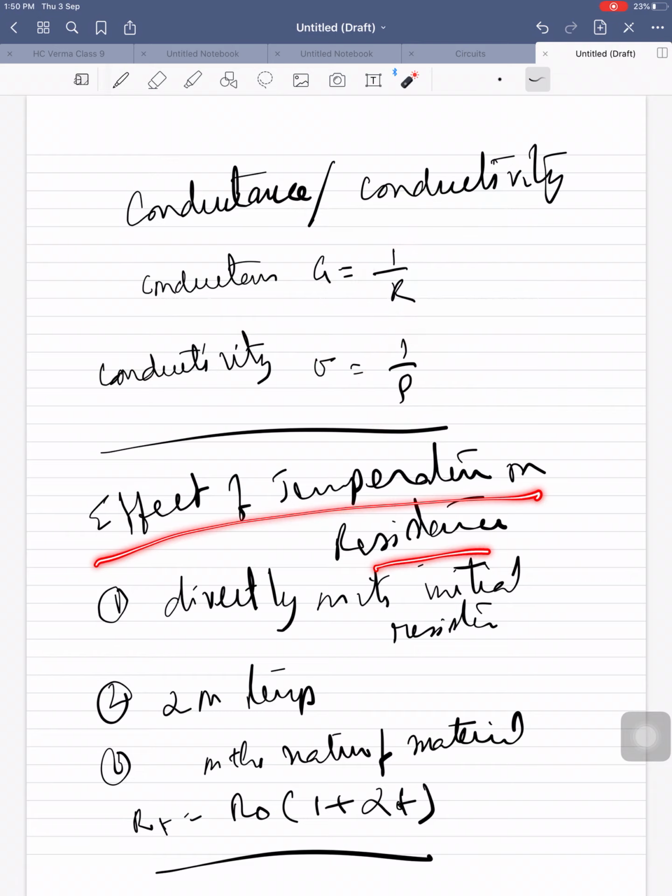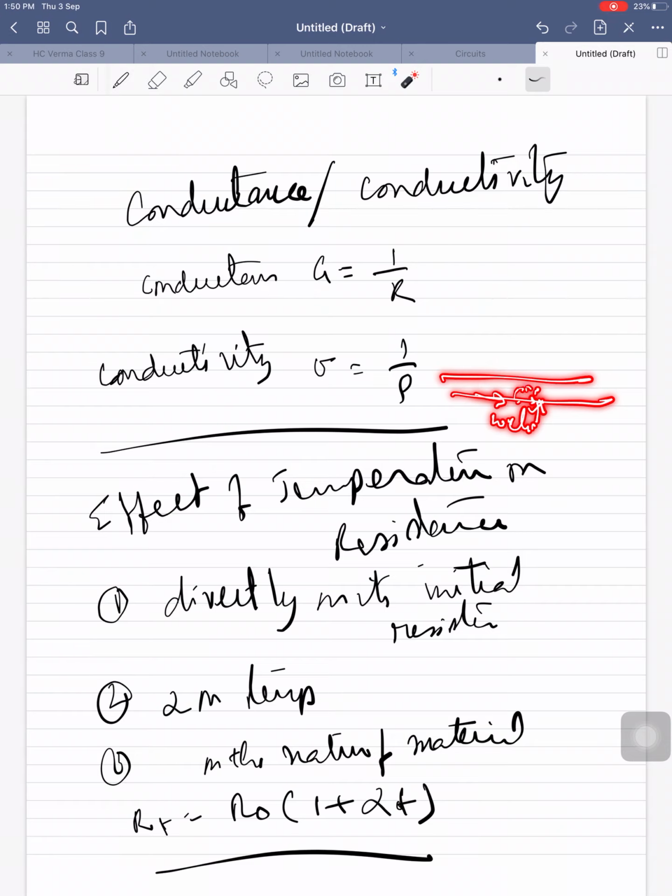Effect of temperature on resistance. If you go on increasing the temperature of a conductor, the flow of current, that means flow of electrons, will be obstructed by the internal molecules. So current will be reduced. That means resistance will be increased. If you go on increasing the temperature, the resistance will be increased. If you go on decreasing the temperature, the resistance will be decreased.